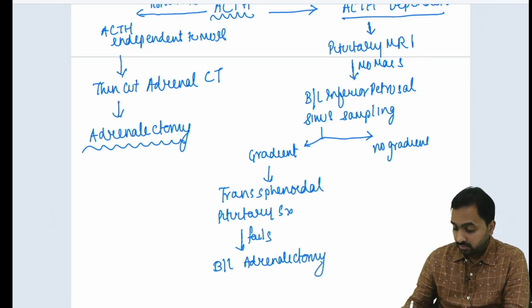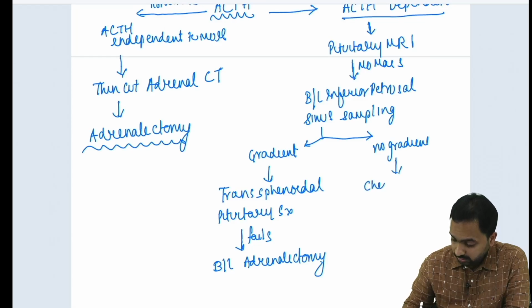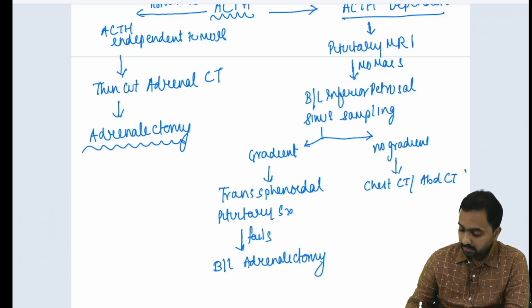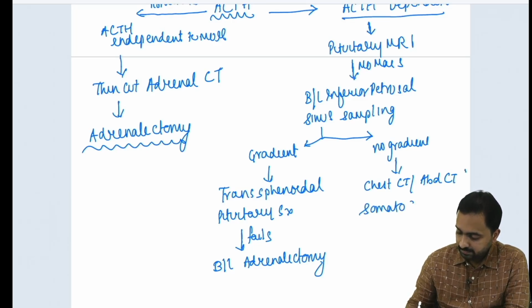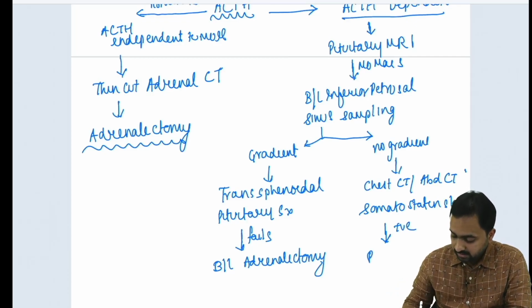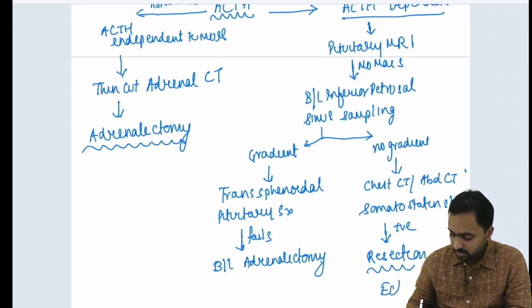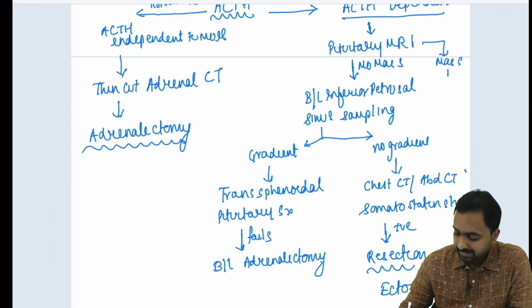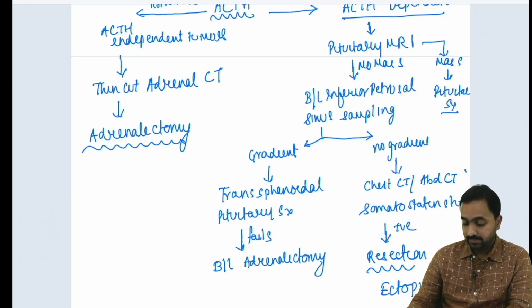Now in case of no gradient, you go for the chest CT, abdominal CT, a somatostatin study. Now if it is positive, then you go for resection, because this would be your ectopic ACTH production. Now if there is a mass on the pituitary MRI, then you need to go for a pituitary surgery.